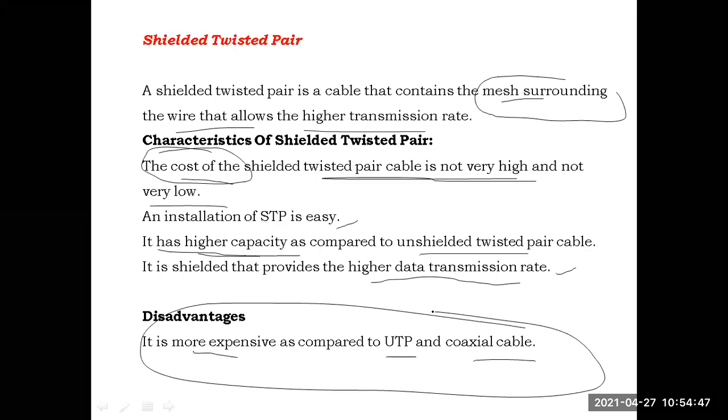But when we come to the STP, a shield is there which will help in reducing the loss of signal strength. The attenuation will be reduced with the help of that shield, so the data can be transferred at a higher rate when we compare with UTP. In STP, the data transfer rate can be very high. Why? Because one more shield is provided on the cable, which will reduce the loss of signal strength.